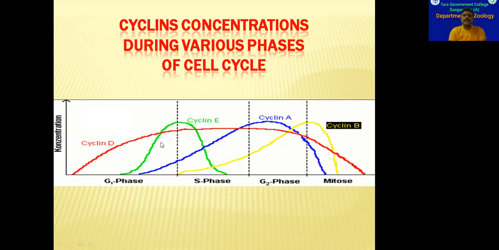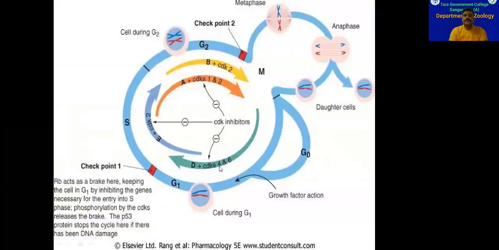So these are the concentrations. These concentrations are very, very important for the cell cycle to occur normally. So if these graphs are not in this way, that means abnormalities are there in the cell cycle. So this is the normal cell cycle graph for the concentrations of these cyclins. So here in this chart also, you can see the mitosis phase, and this third checkpoint, the mitosis checkpoint.